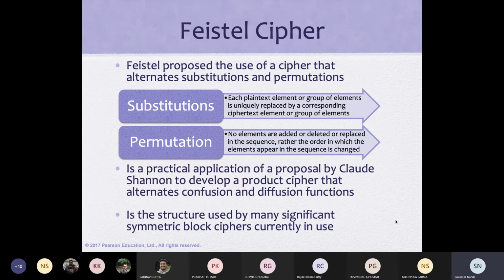Substitution followed by permutation and so on will make a good crypto system. In substitution, we are replacing one block by another block. In permutation, we are not replacing one block by another block. We are only changing the orientation inside the block.